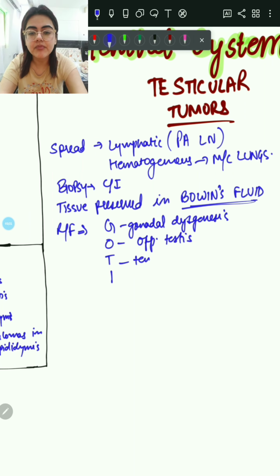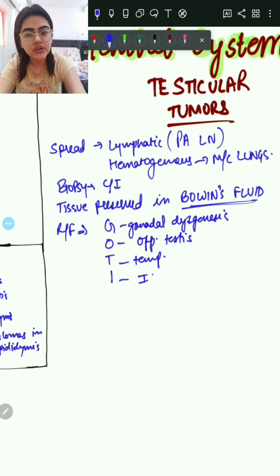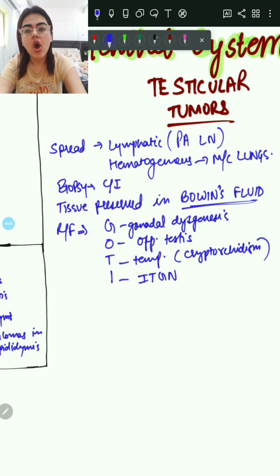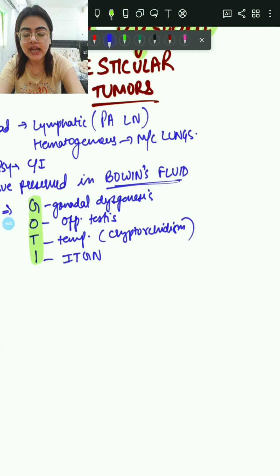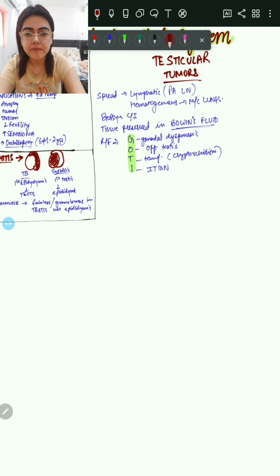Tissue is preserved in Bouin's fluid, and the risk factors for testicular tumors are given by the mnemonic GOTY, that is gonadal dysgenesis, opposite testis, temperature, cryptorchidism and ITGN, that is intratesticular germ cell neoplasia. So these are the risk factors for testicular tumors.